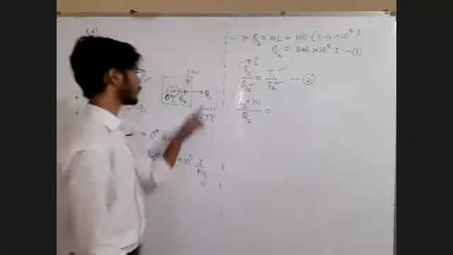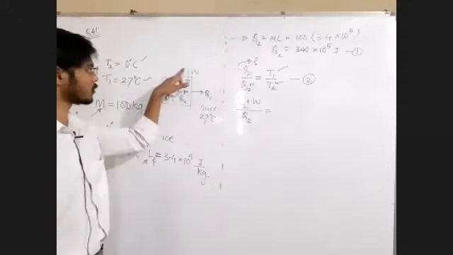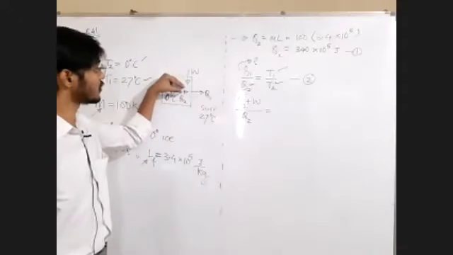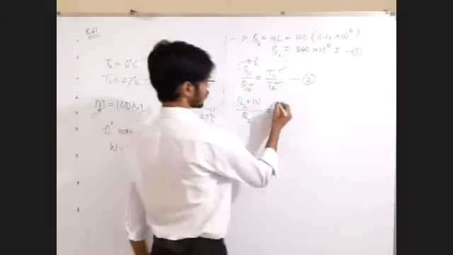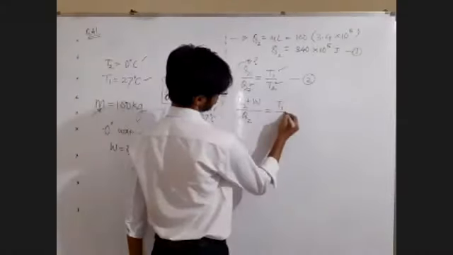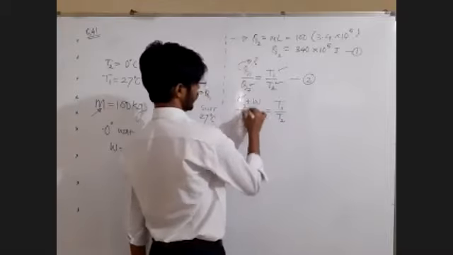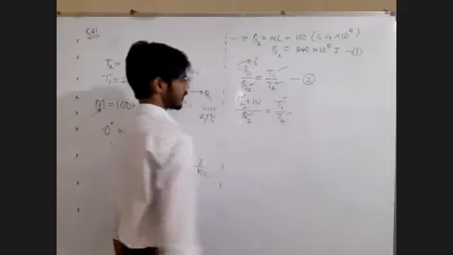Am I right? What is Q1? It is Q2 plus W. Both are going to be converted into the heat, which is not useful. So it will be thrown to the surrounding. Thrown to the surrounding is equal to T1 upon T2. Now tick mark, tick mark. W can be found out.